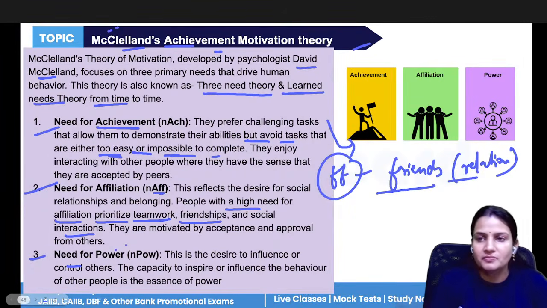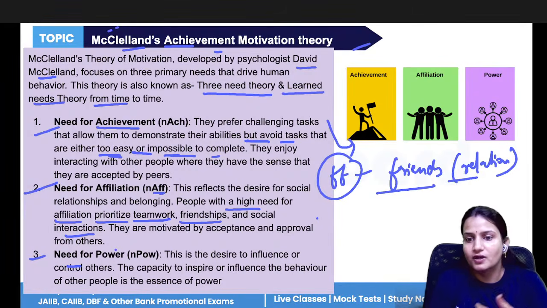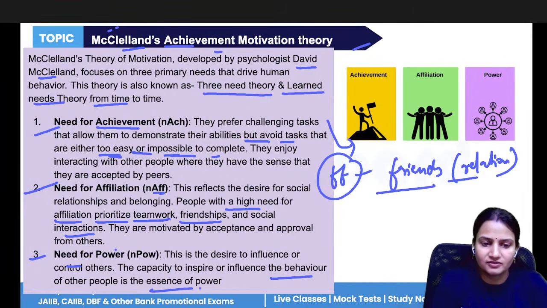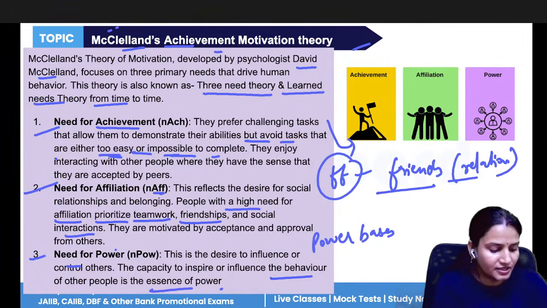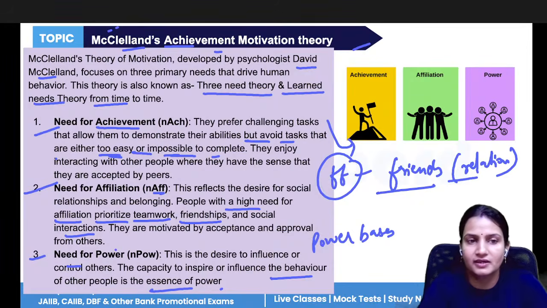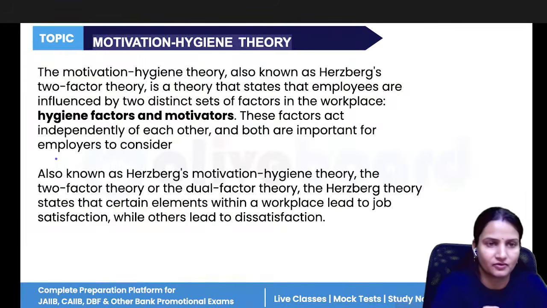And need for power means people with such type of need want to influence other people. They want to control other people's lives. So that is the essence of power, which we have just now read as the power base. So these are the three different types of need in McClelland's achievement motivation theory.